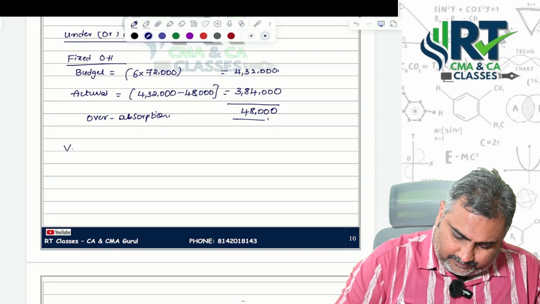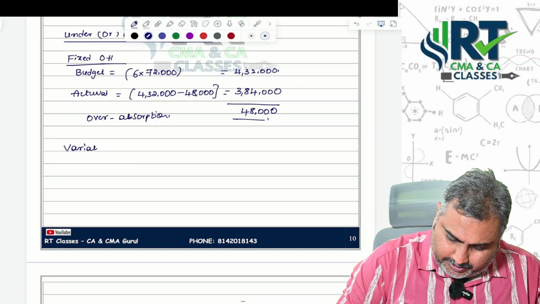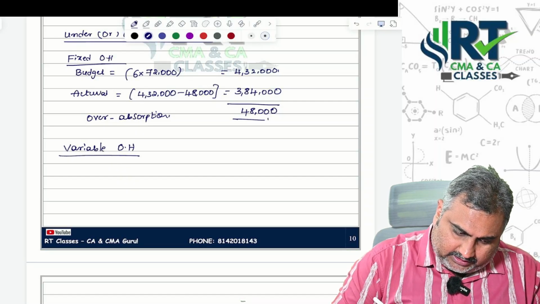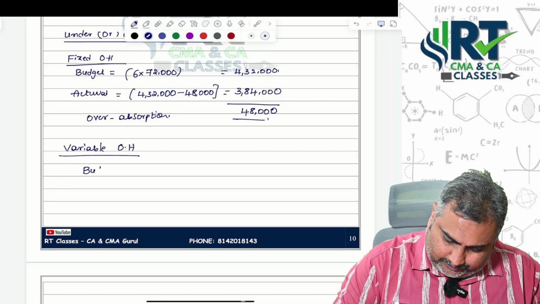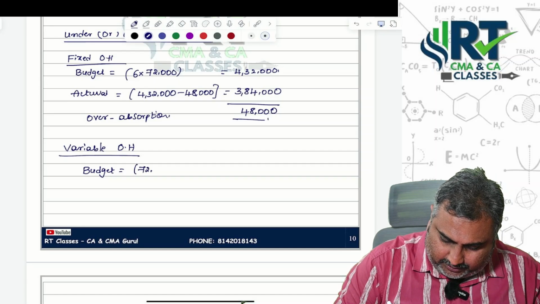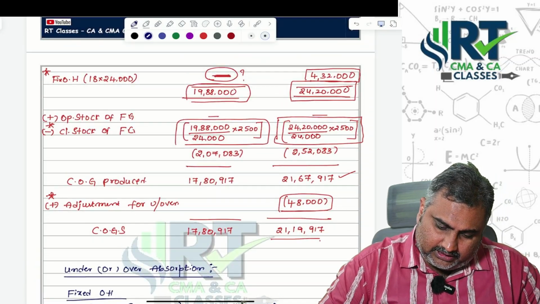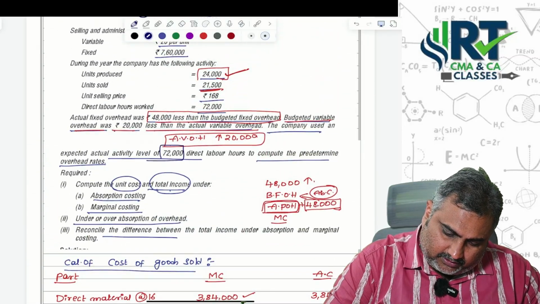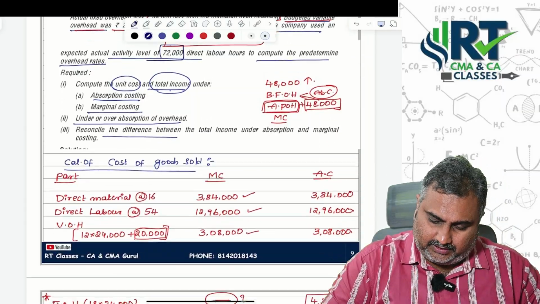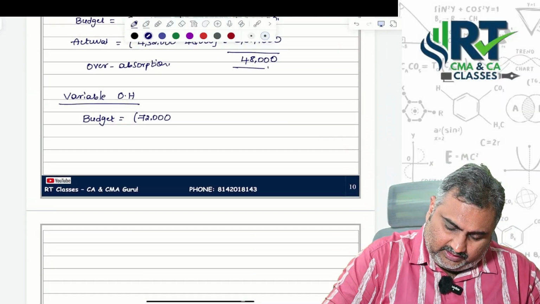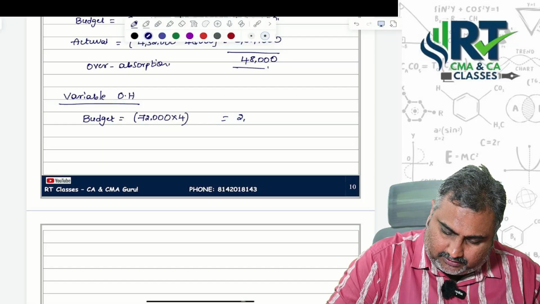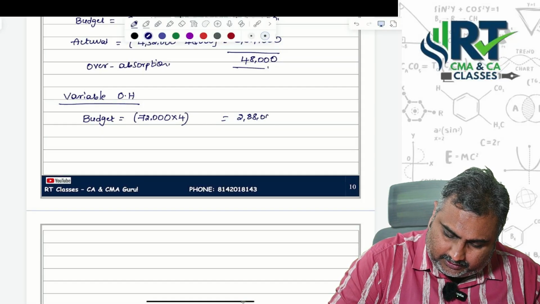Then, variable overheads. See the budget, once again 72,000 direct labor hours only. See the question, what is the variable overhead rate per hour? 4 rupees itself. So 72,000 into 4, that is equal to 2,88,000.